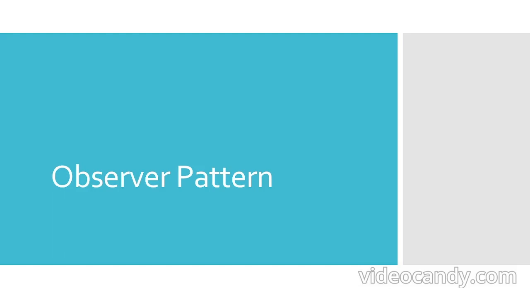So I'll start with an example where you have a weather station, and whenever the weather data changes, the display elements should get updated. Just like the display elements adjacent to the patients, you can have those kinds of display elements in the weather station as well. So you're using the observer pattern to solve that problem. If there is no observer pattern, how can you solve this problem? Whenever weather data changes, let us say you have three kinds of displays.